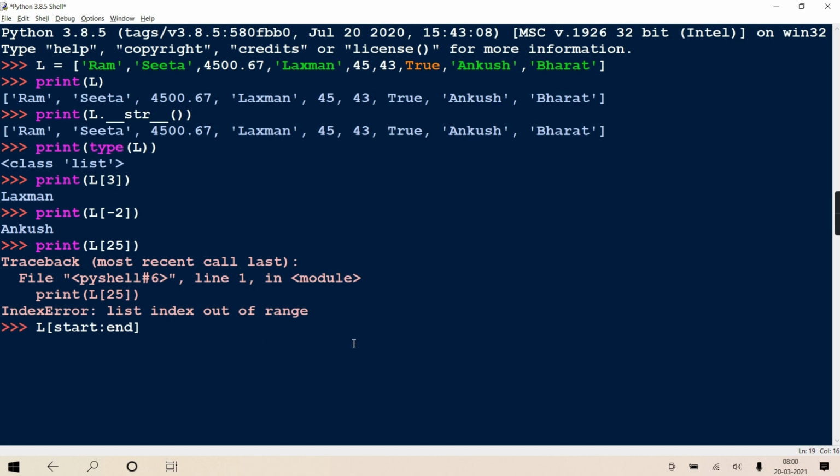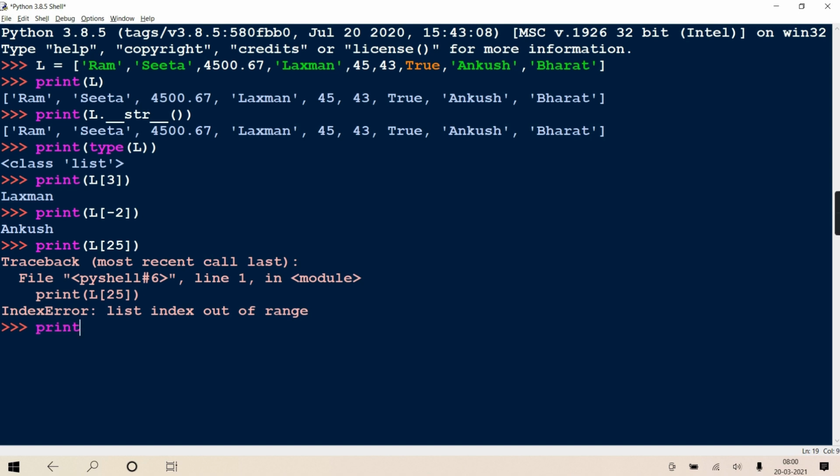End index is exclusive. Remember, end index is exclusive. Exclusive means it is not considered. It is just before it. Okay, so that too I'll tell you.